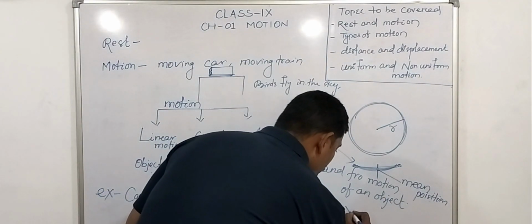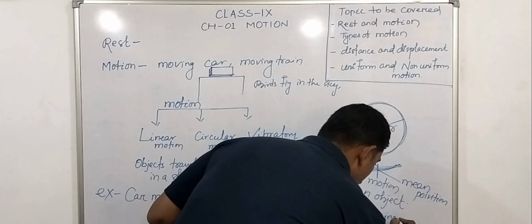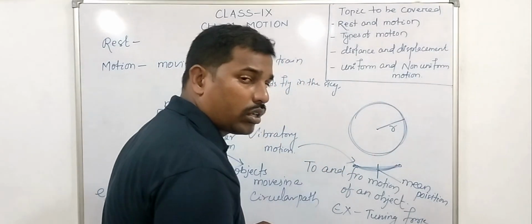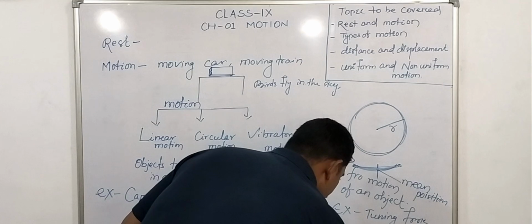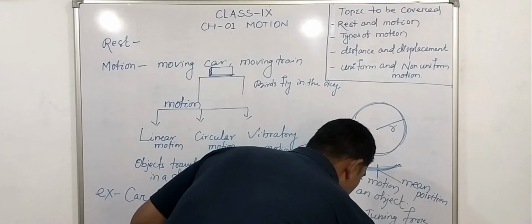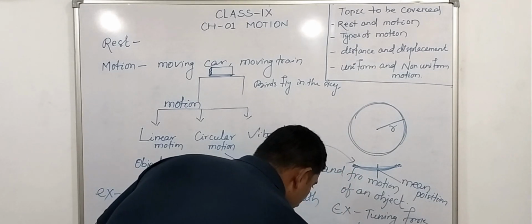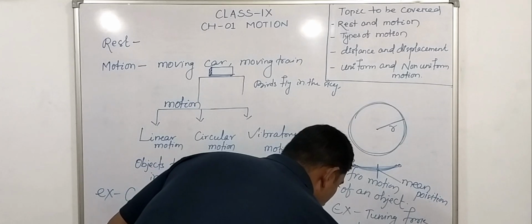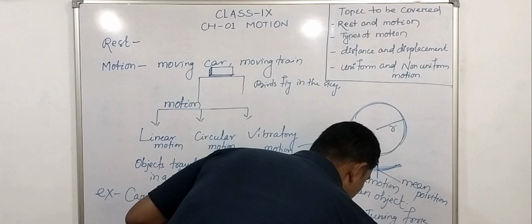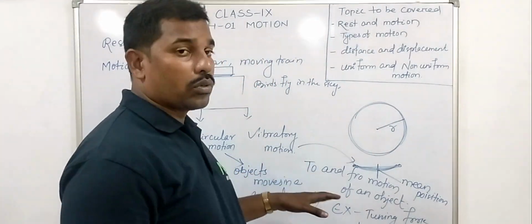Examples: a vibrating tuning fork, a simple pendulum, and a child swinging in a swing. These are some examples of vibratory motion.